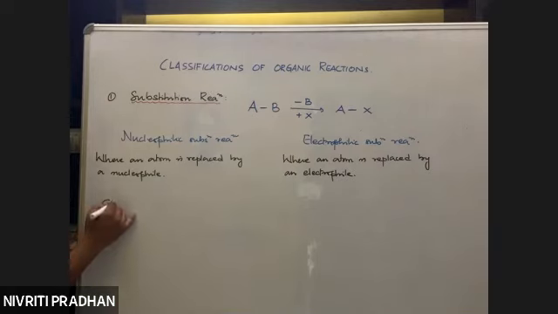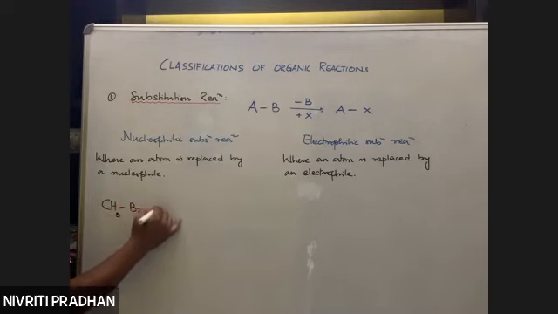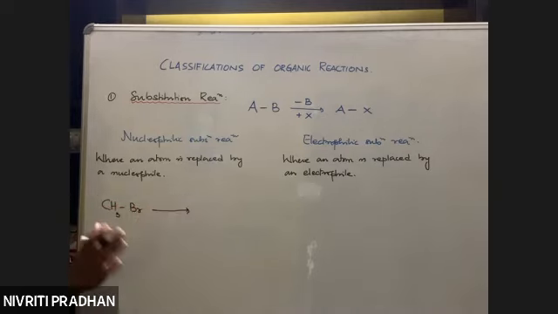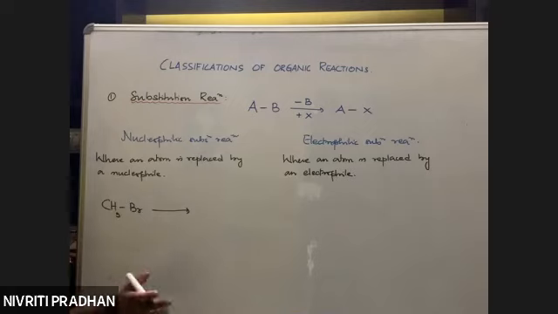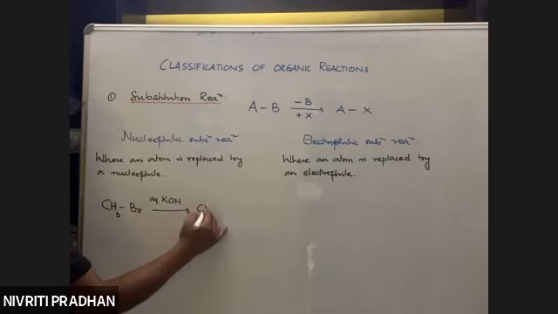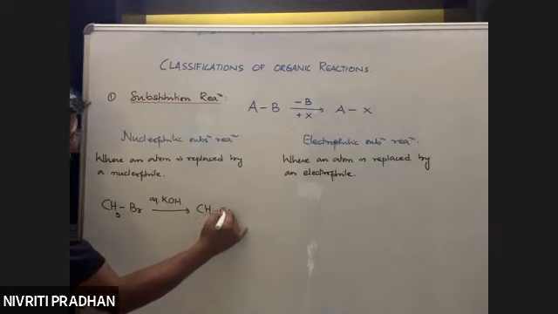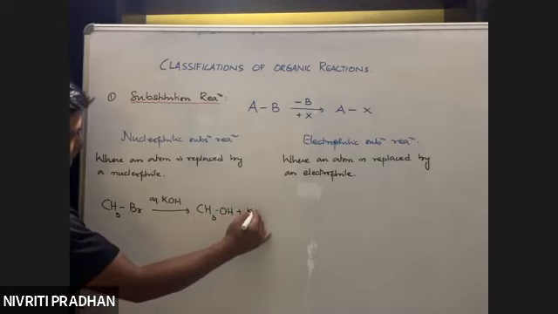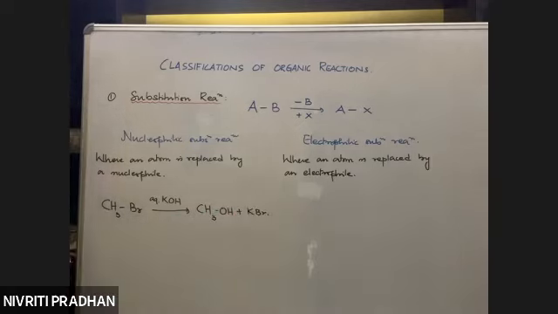Now let me give you some examples. Suppose I have methyl bromide. You just have to identify, you don't have to remember these reactions. I'm treating this with aqueous KOH. Aqueous means in water. What will happen? CH3OH plus KBr. Now tell me, what kind of reaction is this?